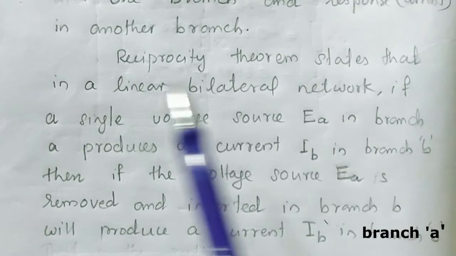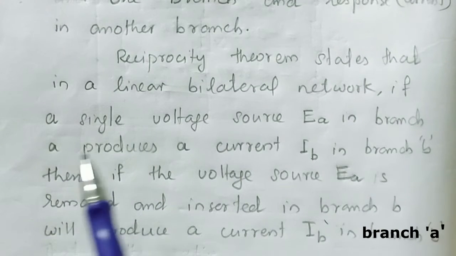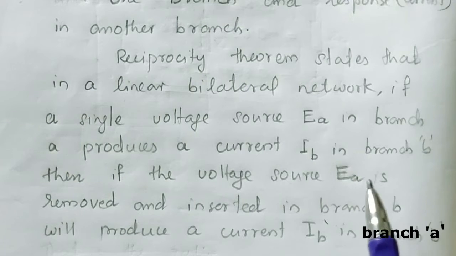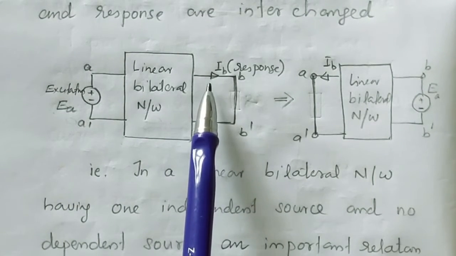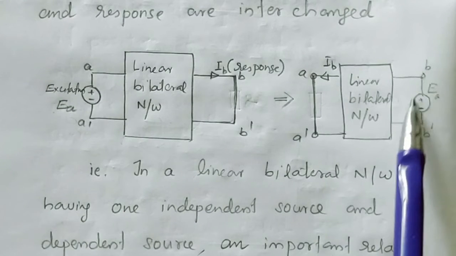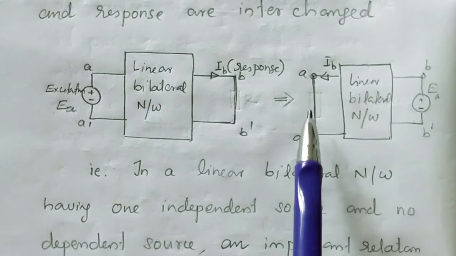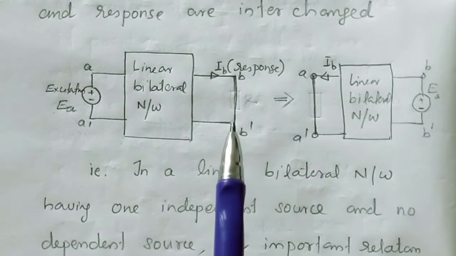The reciprocity theorem states that in a linear bilateral network, if a single voltage source EA in branch A produces a current IB in branch B, then if the voltage source EA is removed and inserted in branch B, it will produce a current IB in branch A. So due to excitation EA in branch A, if the circuit produces a current IB in branch B, then we remove EA and insert it in branch B, and find the current flowing in branch A. If that current is exactly equal to IB, then the reciprocity theorem is satisfied.